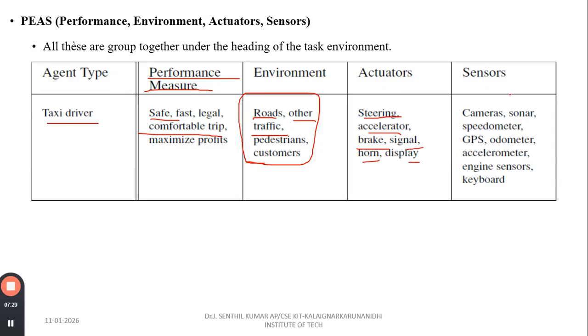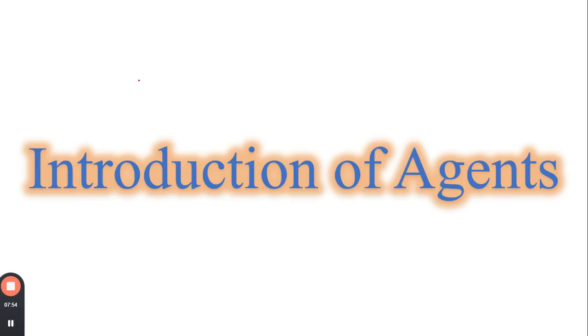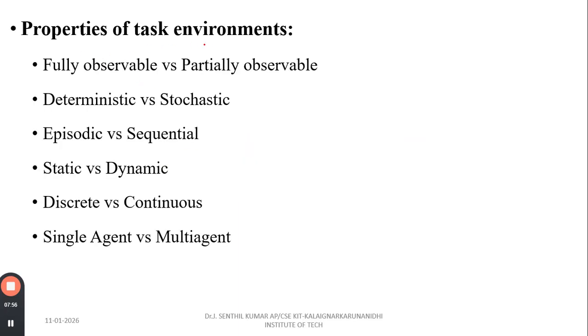These are some actuators. What are the sensors for the taxi driver? We have cameras, sonar, speedometer, GPS, odometer, accelerometer, engine sensors. So these are some. We have different types of examples for the PEAS: medical diagnosis, satellite image analysis, part-picking robot, refinery controller, and tracking. So here we can see the performance, environment, actuators, sensors.